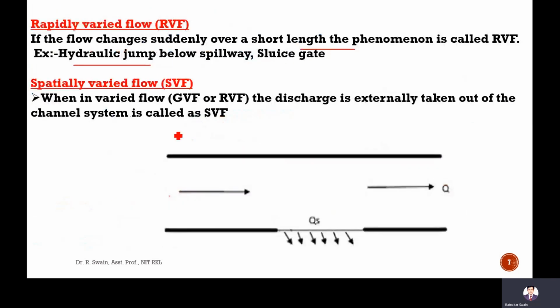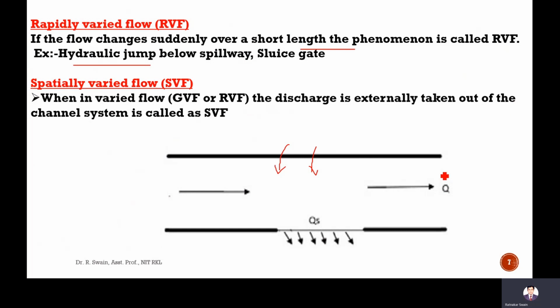Spatially varied flow: the discharge is taken out of the system, or you can say added to the system. When discharge is taken out of the system or added to the system, it is called spatially varied flow.